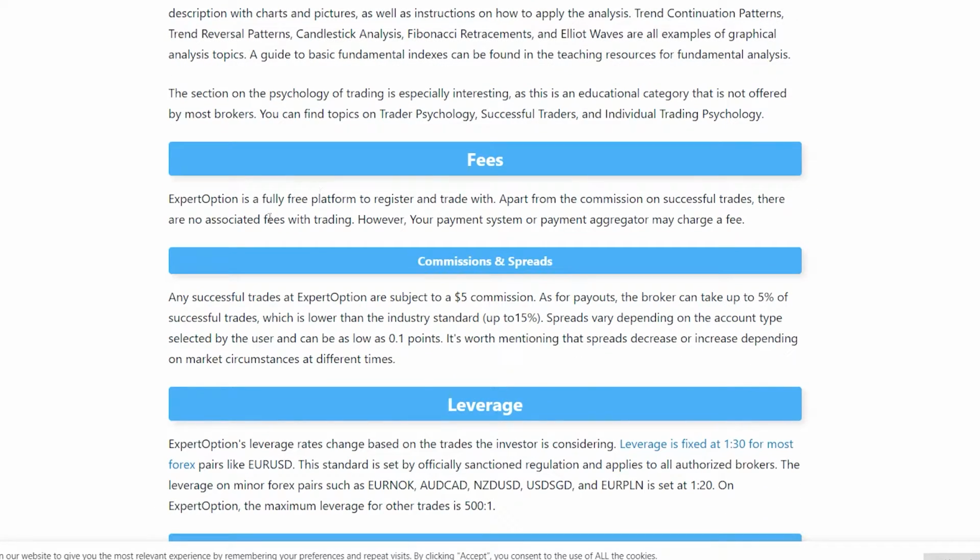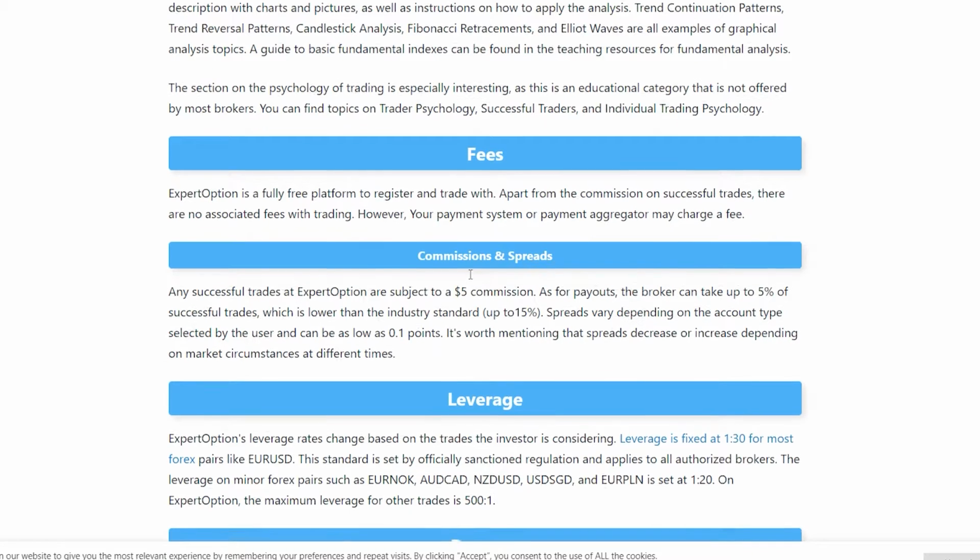Fees. ExpertOption is a fully free platform to register and trade with. Apart from the commission on successful trades, there are no associated fees with trading. However, your payment system or payment aggregator may charge a fee.